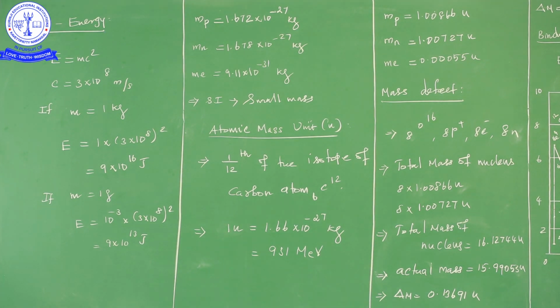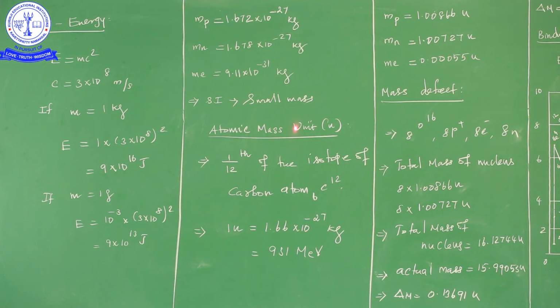So now we know clearly the necessity of the atomic mass unit. Why do we go for it? Because when we write the mass of particles, either proton, neutron or electron, in the SI unit, we get a very small value, so the calculation is very difficult. To avoid such situations, we use the atomic mass unit.